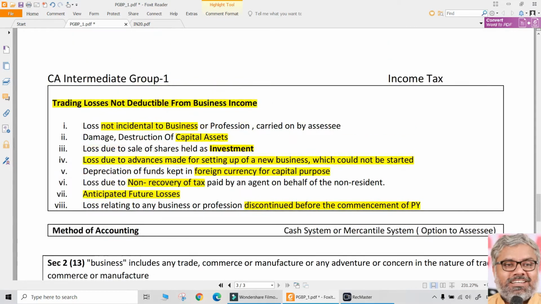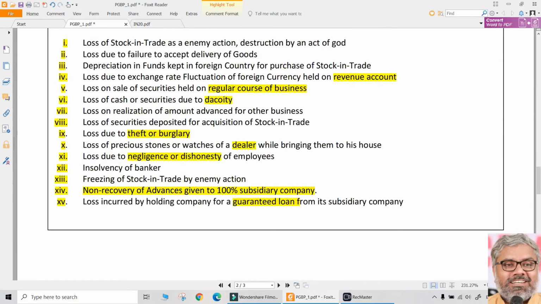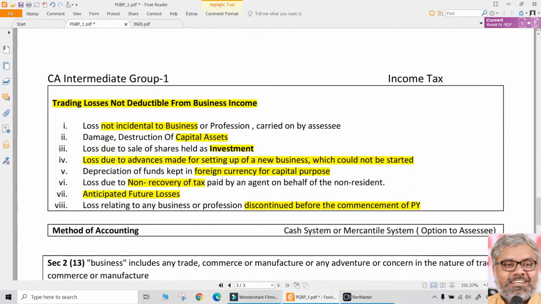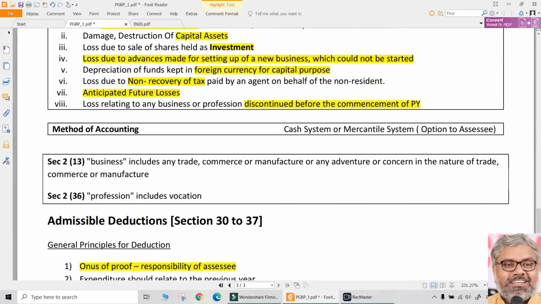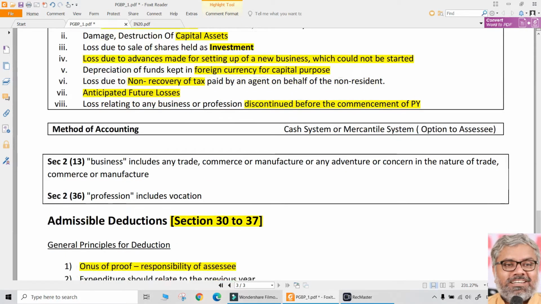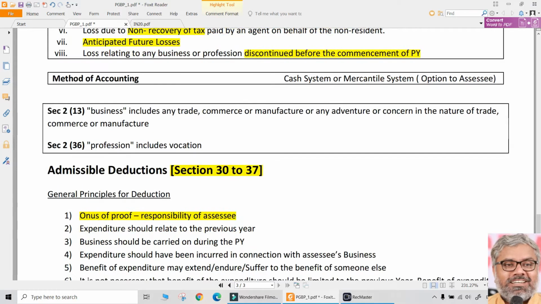That is about some of the aspects related to deductibility or non-deductibility of losses. We are not talking expenses. Expenses will be covered in section 32, 37 anyway. Prior to that, we are looking at the losses which are deductible or not deductible. Now coming to the question, whether cash system or mercantile system has to be followed.